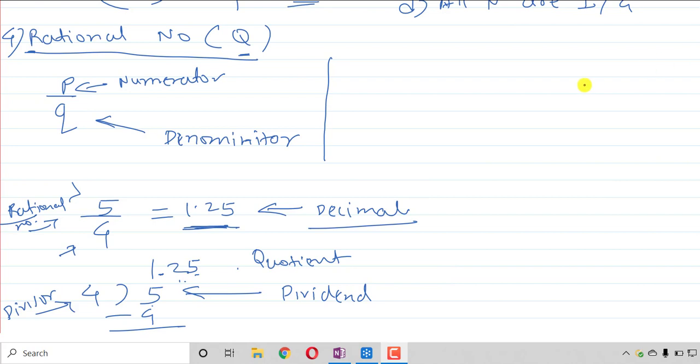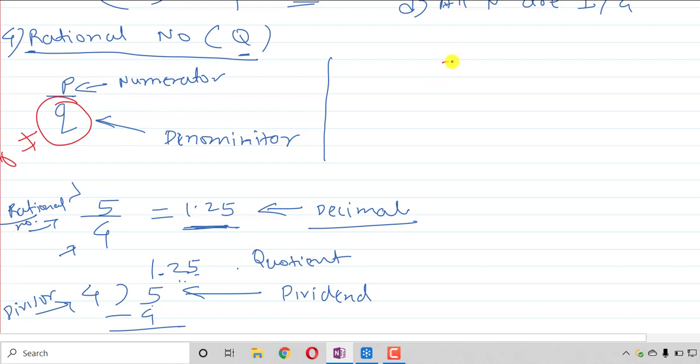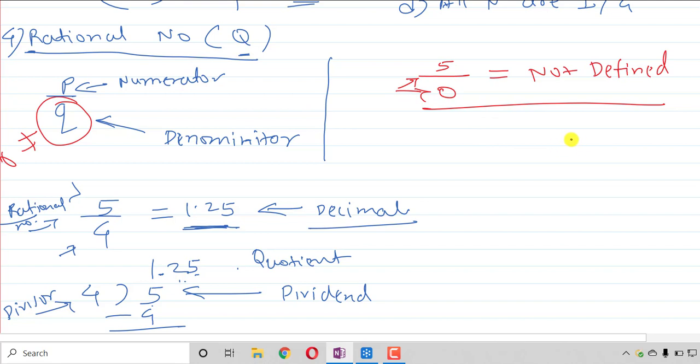Also, here we have seen a number which is in the form of p upon q, that is, numerator and denominator are there, then it is called a rational number, right? But this q should not be equal to 0. Remember this, q should not be equal to 0, because any number divided by 0 is not defined. So whenever you are getting 0 in the denominator, try to eliminate it, otherwise it will create undefined terms and you will not get the answer.